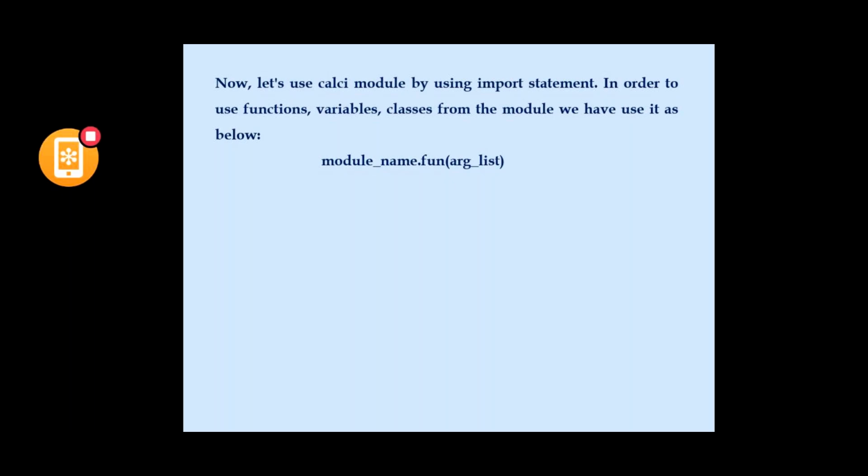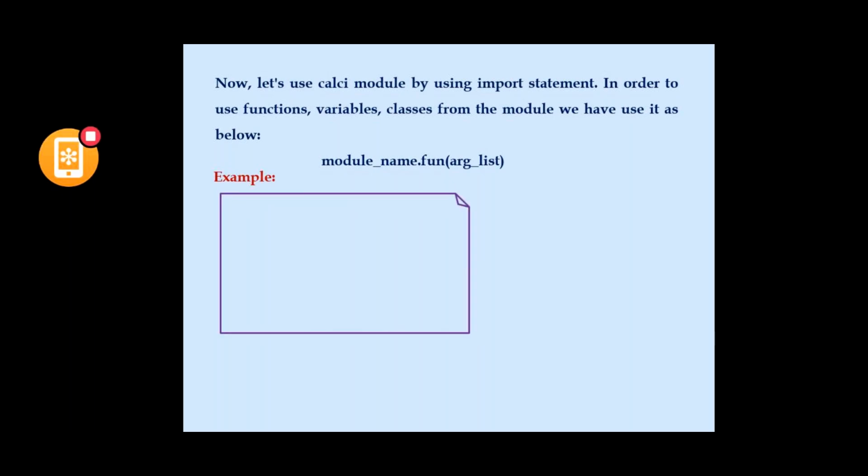In order to use those functionalities, we need to specify, compulsorily, the module name, dot, the functionality that we need to execute, and if that function needs any arguments, we give the arguments list.